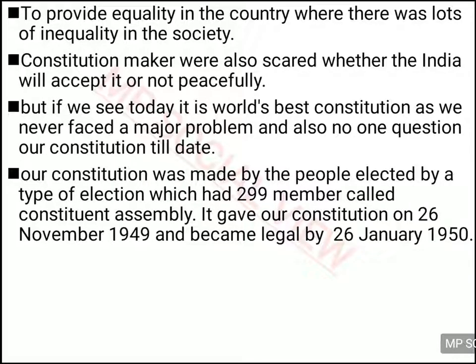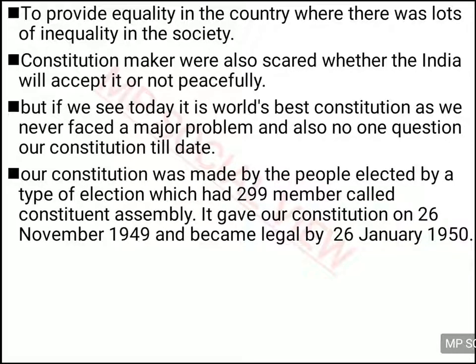This Constituent Assembly was indirectly elected by the people, not directly. Many people from different fields were members of it. Some introduction about them is given in your books, like Sarojini Naidu, Rajendra Prasad, Bhimrao Ambedkar and many others.